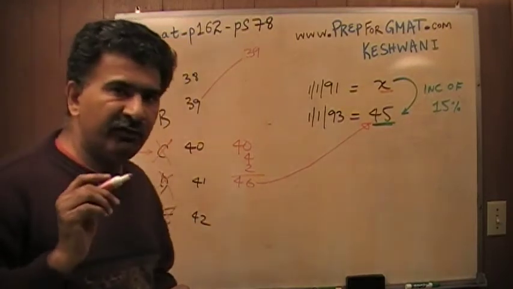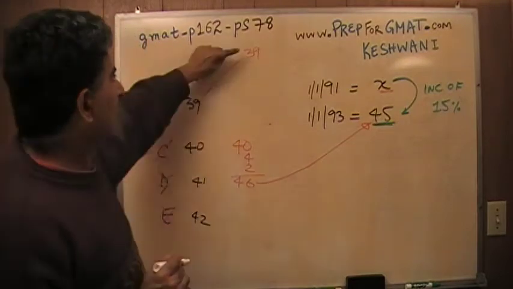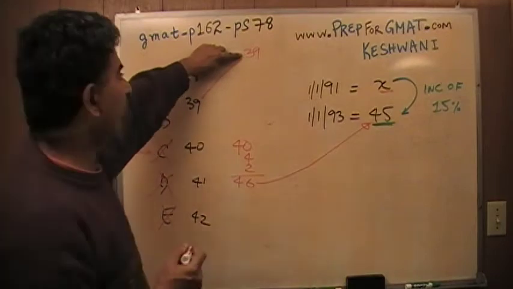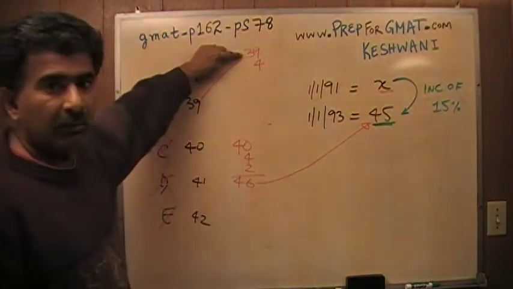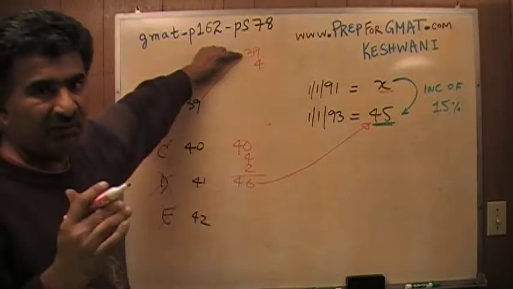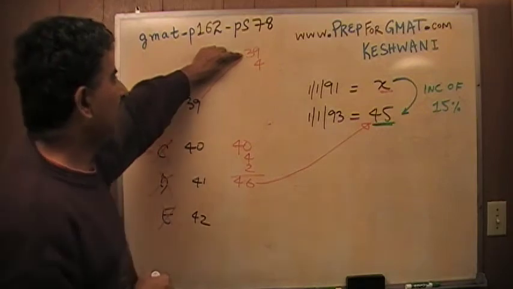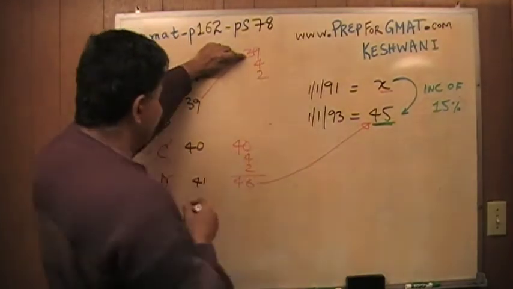So don't try to figure out 15% of 39. Chop it down into a small manageable part. What is 10% of 39? Well, 10% of 39 is 4. Why 4? Because 10% of 40 is 4. And since they're not looking for the exact number, they're looking for the nearest million, I'm going to pretend it's 4. If 10% of 40 is 4, 5% of 40 is 2, just like here.